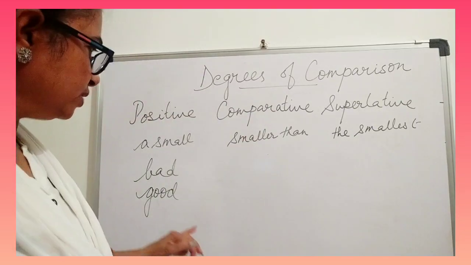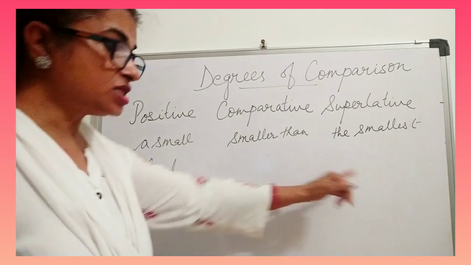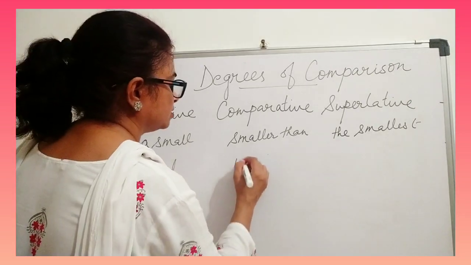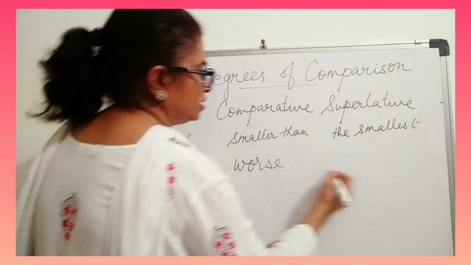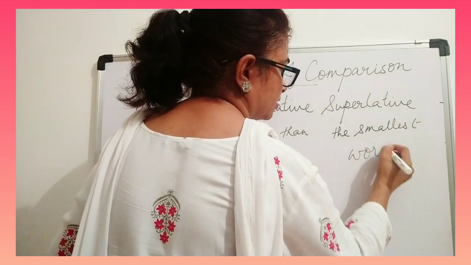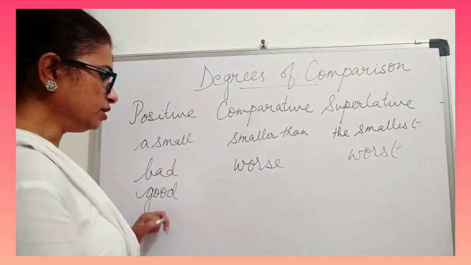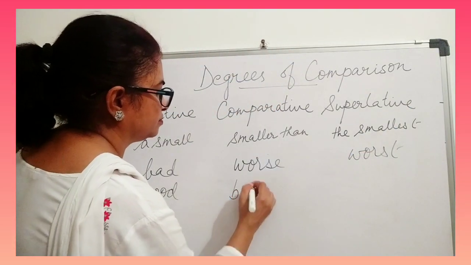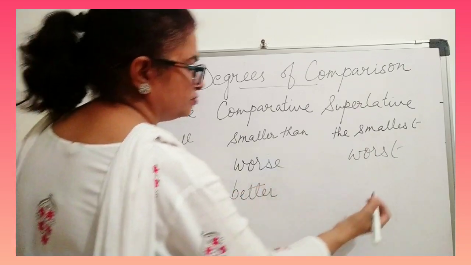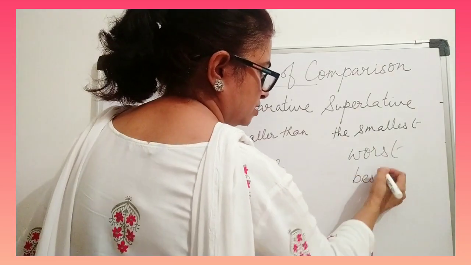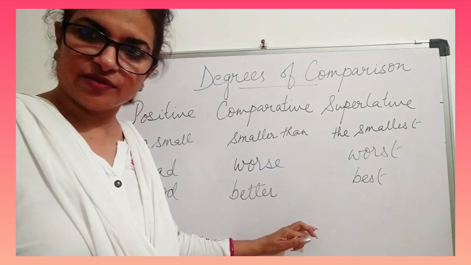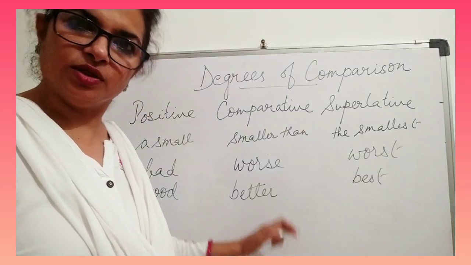So what are we doing? Bad, worse, worst. And good, better, best. So these are irregular ones. We call them irregular ones.